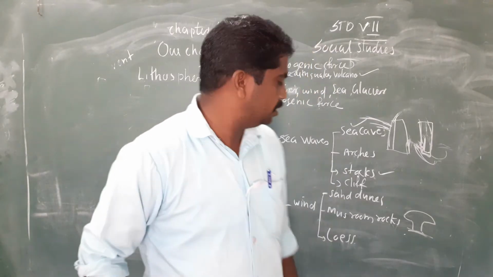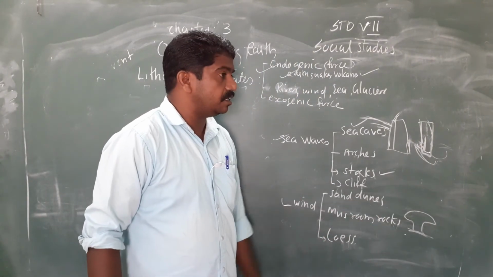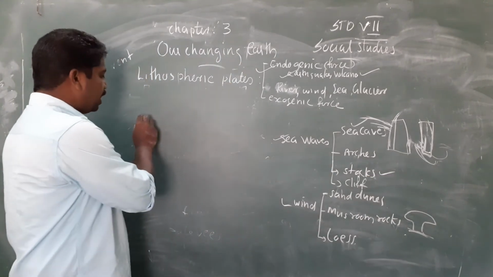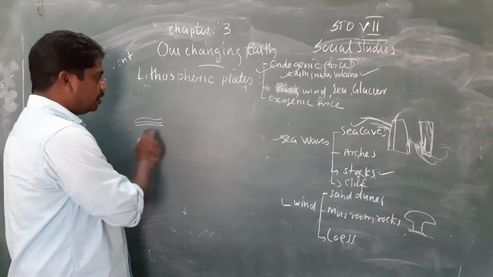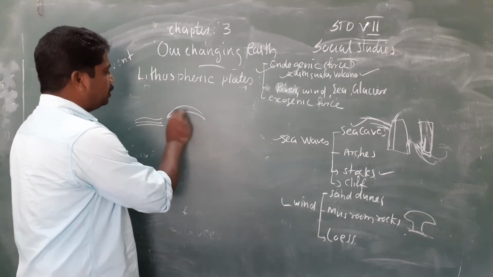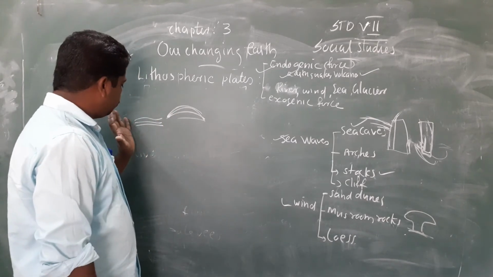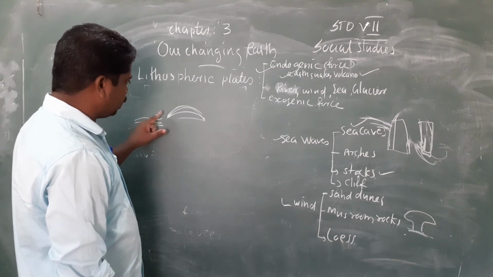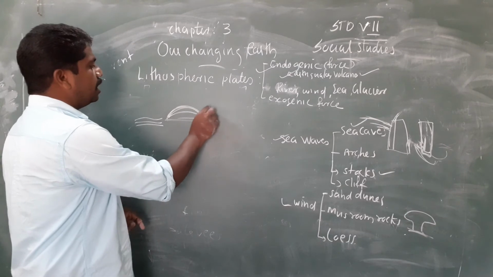What is a sand dune? The hill of sand is called sand dunes. In deserts, the wind will carry the soil from one place and deposit it in another place like a hill. This is called sand dunes.